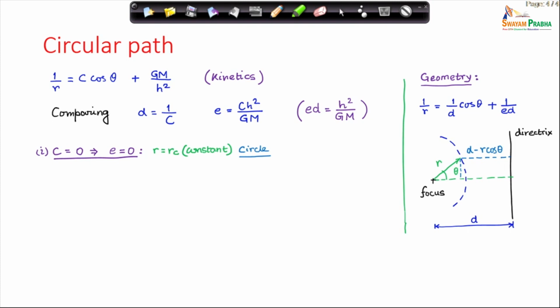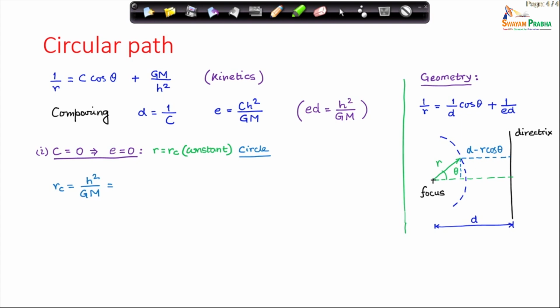Now, what happens when E is equal to 0? C equal to 0 implies E equal to 0. In that case, you will find that the radial coordinate essentially remains constant. It is no longer a function of theta. If the radial coordinate is no longer a function of theta, it means that it is a circle, a circular path. Therefore, if the eccentricity E is 0, then c is 0, and hence the locus is a circle.